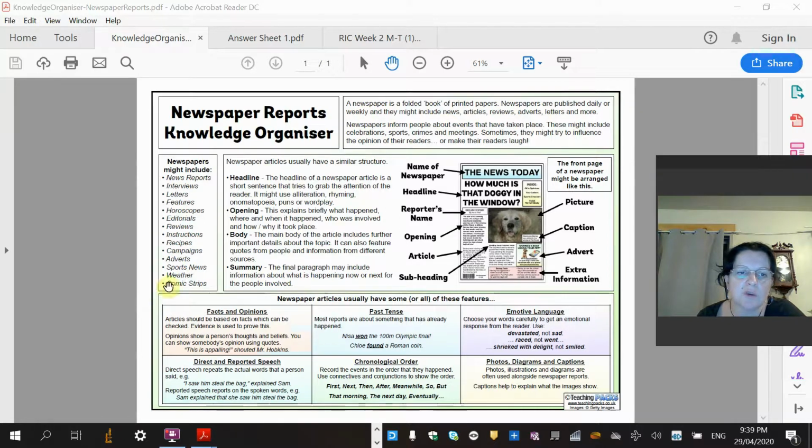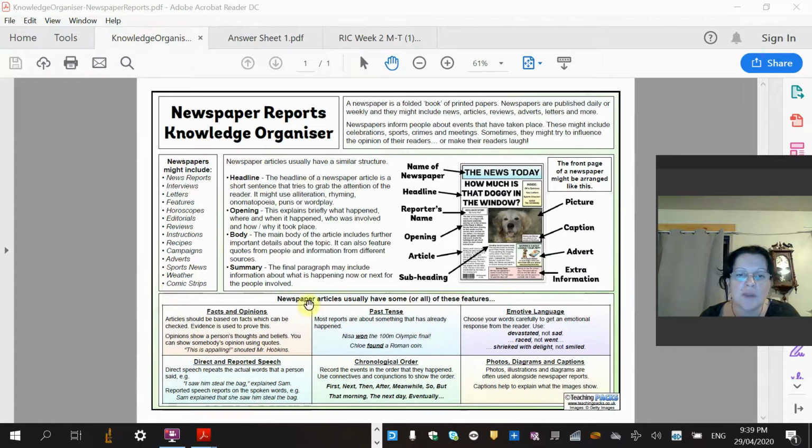It also explains all the different types of newspaper reports and what is in a newspaper. And then it goes on to really explain what a headline is, what an opening, what a body and a summary is. And gives an example and labels it all up, the caption underneath, the adverts on it, the extra information at the bottom of the page, the extra subheadings.